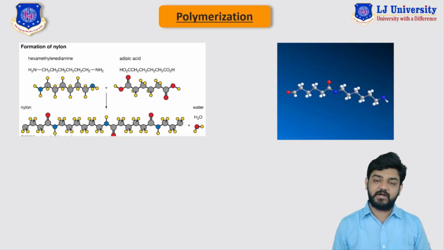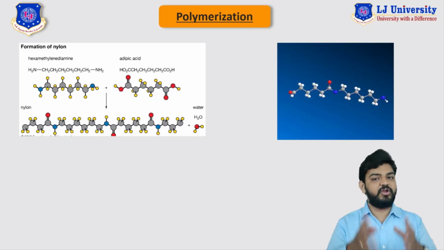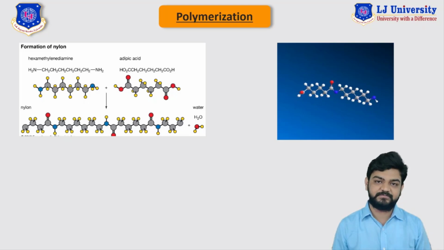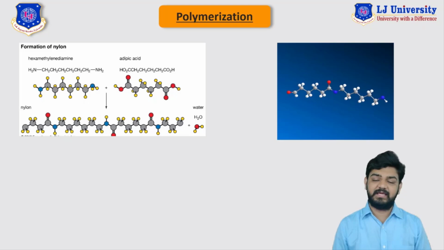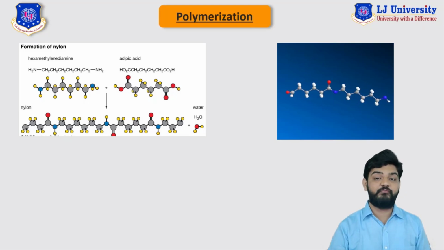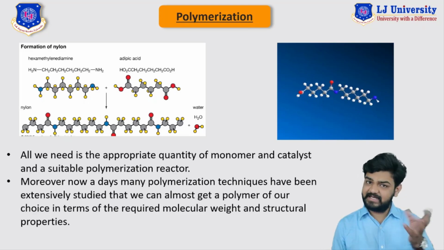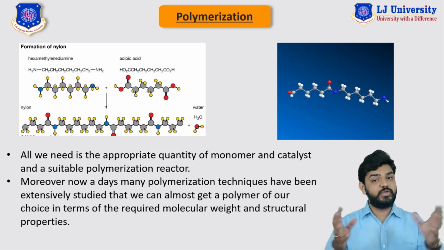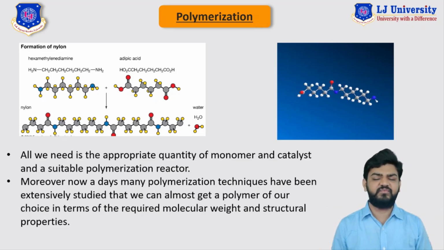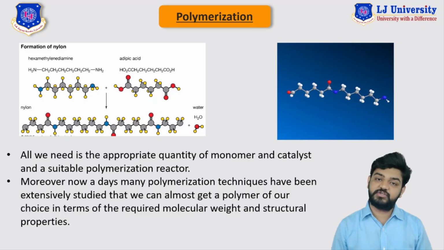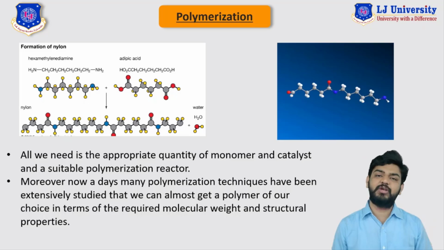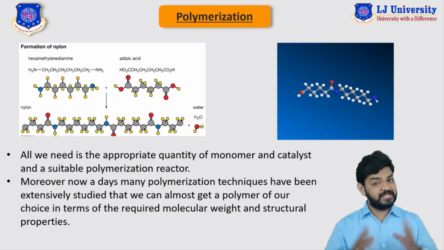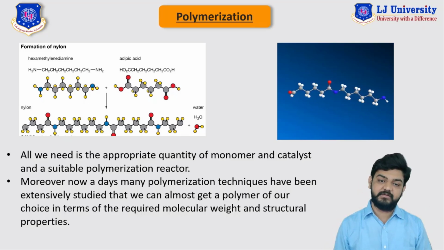And in this chapter, we are going to see these technologies of polymerization. To produce a polymer, all we need is an appropriate quantity of monomer, then a catalyst, and a suitable polymerization reactor in which we can proceed with our reaction. Moreover, nowadays many polymerization techniques have been extensively studied and experimented.